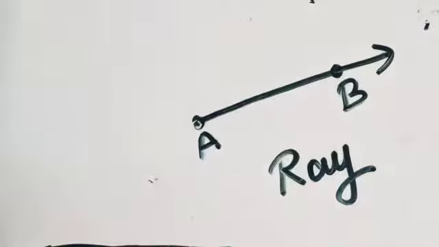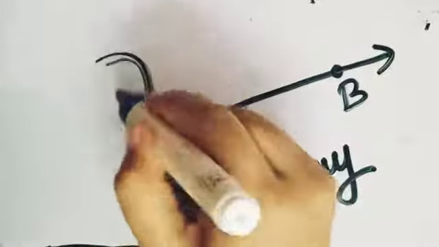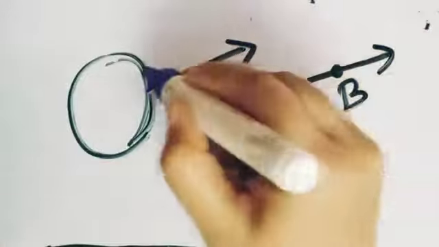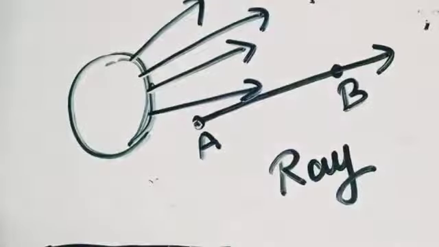Now what can be the real life example of rays? I already told you, rays coming from the sun. If you can see the sunlight coming from the sun, this is your sun. The sun is the end point, and all the rays are coming from it and moving towards indefinite directions. So these are all rays. In the same way, light coming from a torch: the bulb is the end point, and the rays are moving towards indefinite directions. So this is it for today.